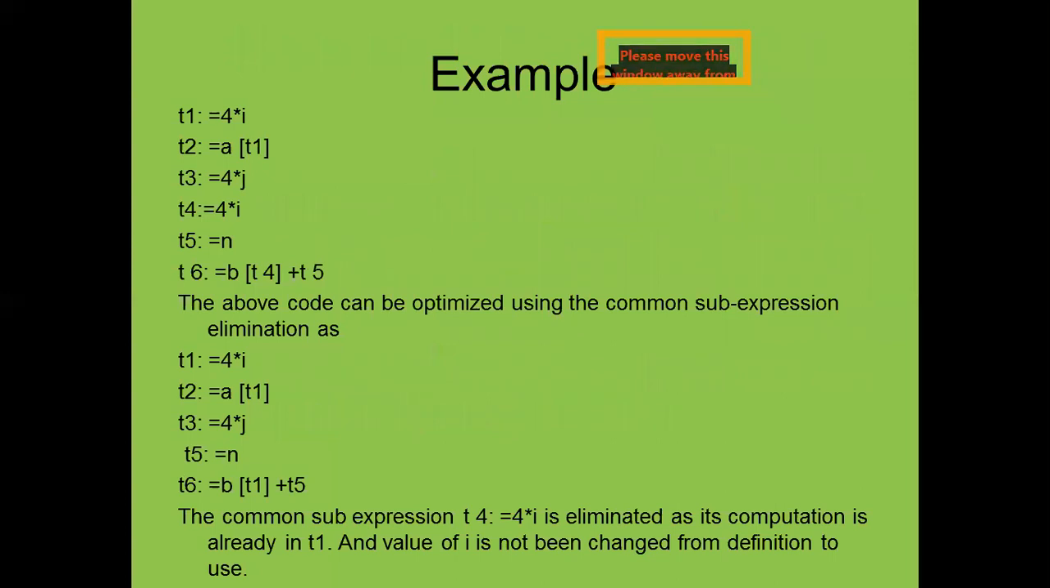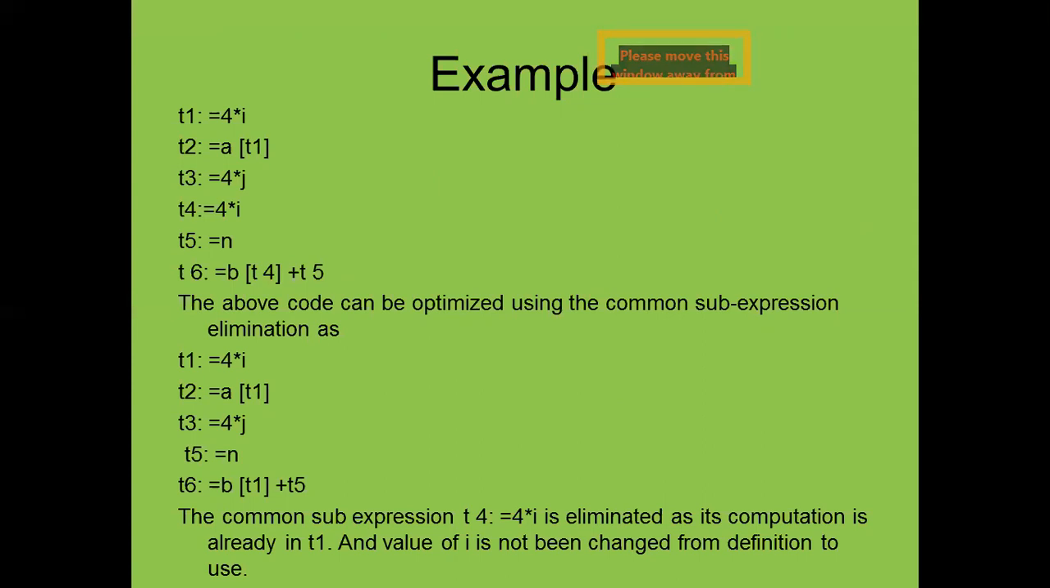T1 is equal to 4 star I, T2 is equal to 81. Here we are just going to assign a temporary variable. Now you can see here T3 is equal to 4 star J, T4 is equal to 4 star I, T5 is equal to N, T6 is equal to B, T4 plus T5. So the above code can be optimized using the common sub expression elimination. Now, how will we write this so that the common sub expression will be eliminated?